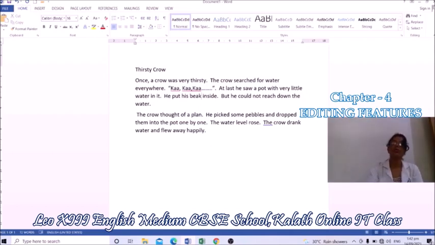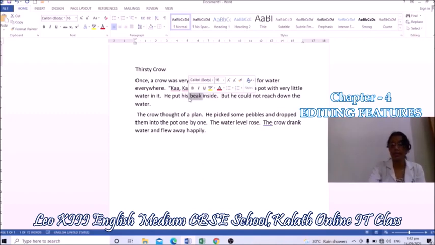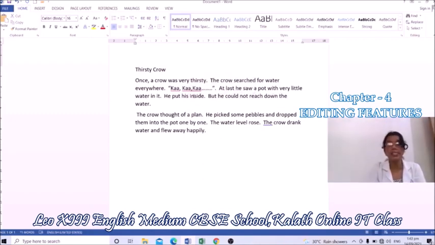Okay. If you want to delete one word, just select that word and press delete key or backspace key. Using delete key or backspace key, you can delete a letter, a word or sentence. Understood? If you want to delete this full line or a block of text, first you select that.